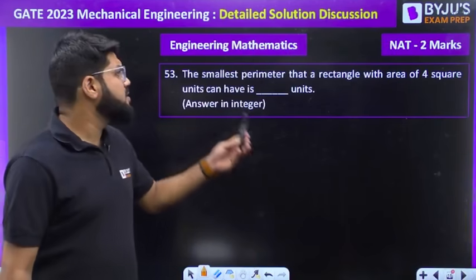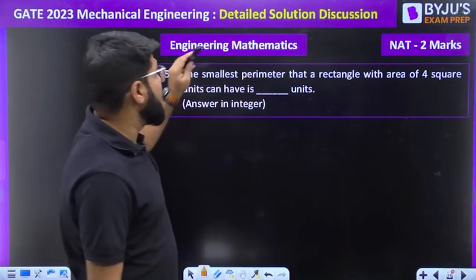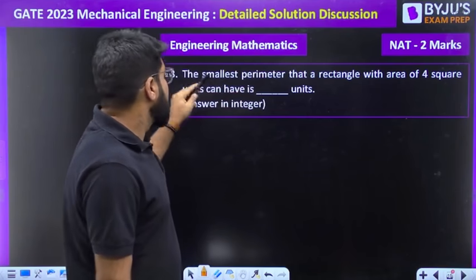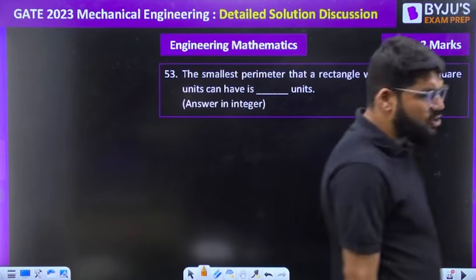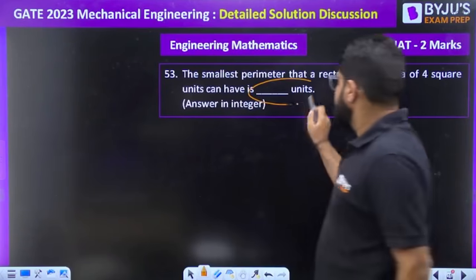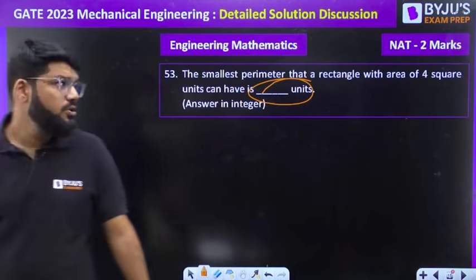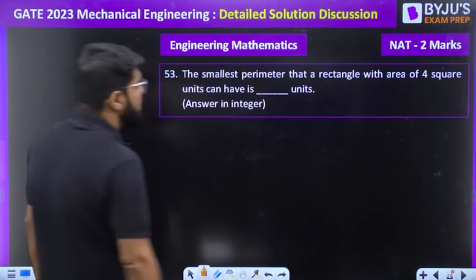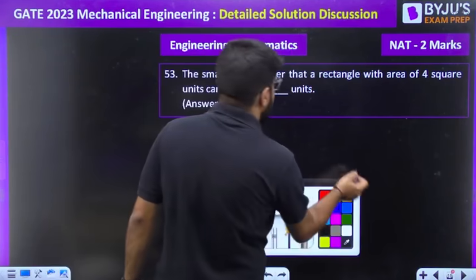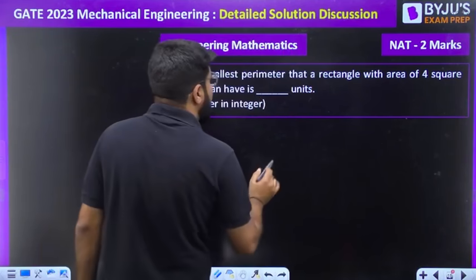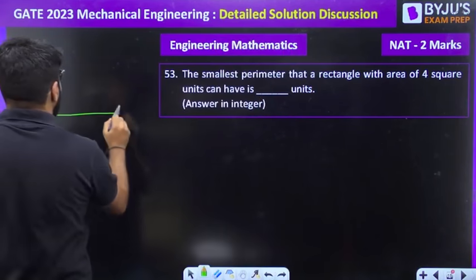The smallest perimeter that a rectangle with an area of 4 square units can have is dash units. Let's check this. So how much will it be? Very simple question. What is given to you? A rectangle whose area is given to you.